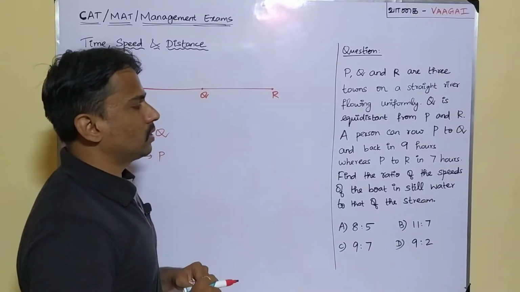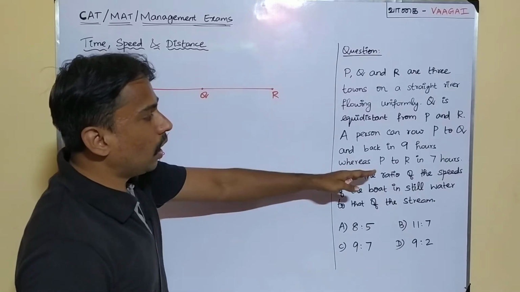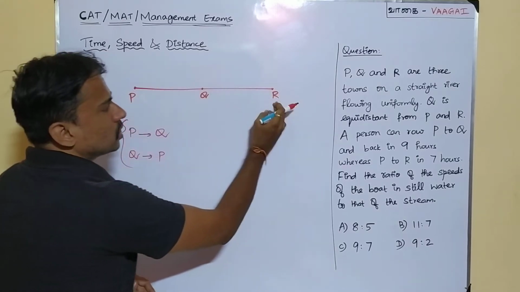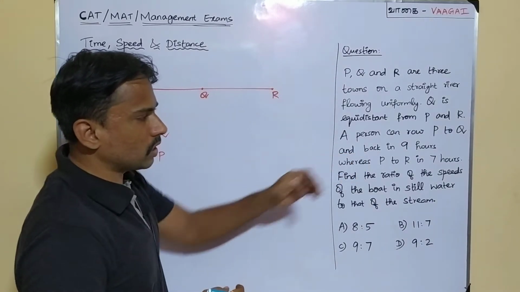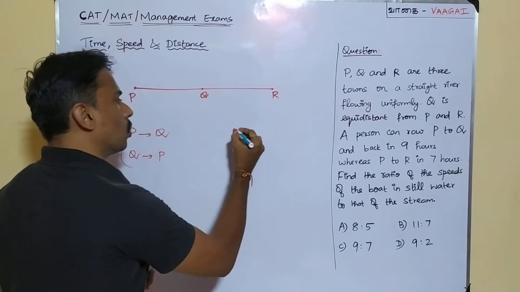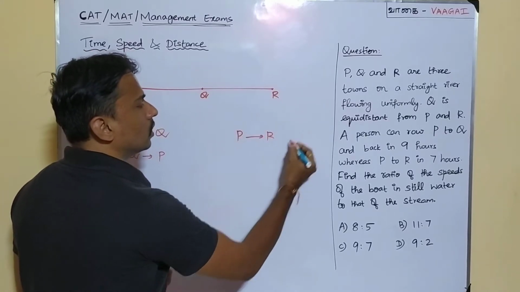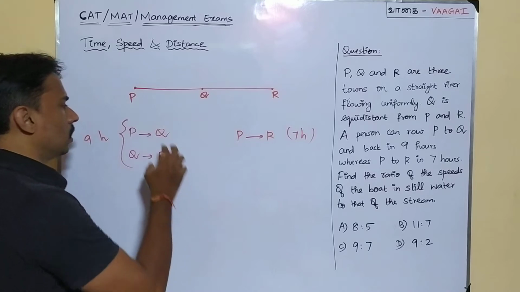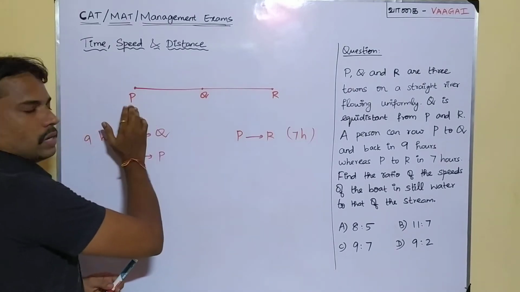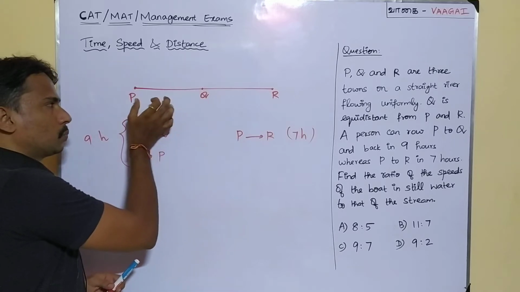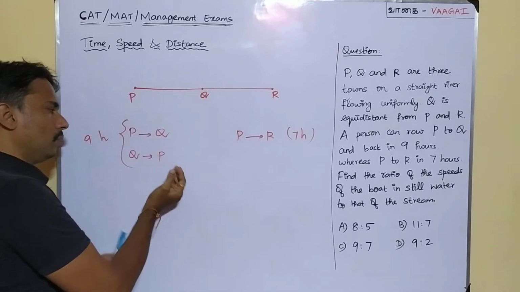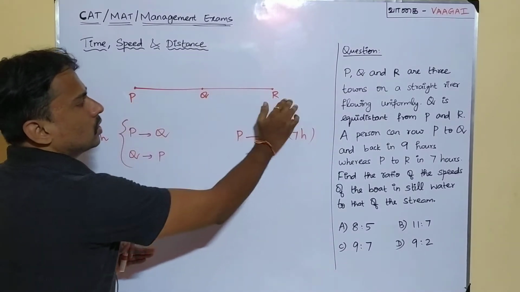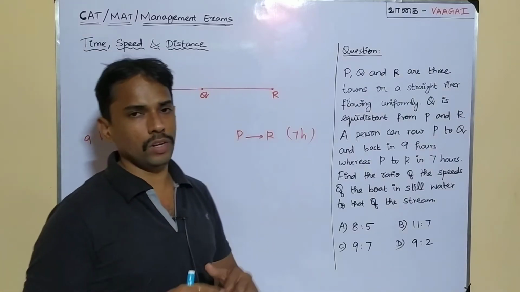Next is, whereas P to R in 7 hours. That is P to R, from this town to this town, he can row in how much time? It is taking just 7 hours. So P to R is taking 7 hours. This is what is given. So we've got two pieces of information here. One is that the person can row P to Q plus Q to P. This two-way distance, P to Q and then Q to P, takes a total of 9 hours. But P to R is a one-way distance only, and it takes a time of 7 hours. This is what is given so far.